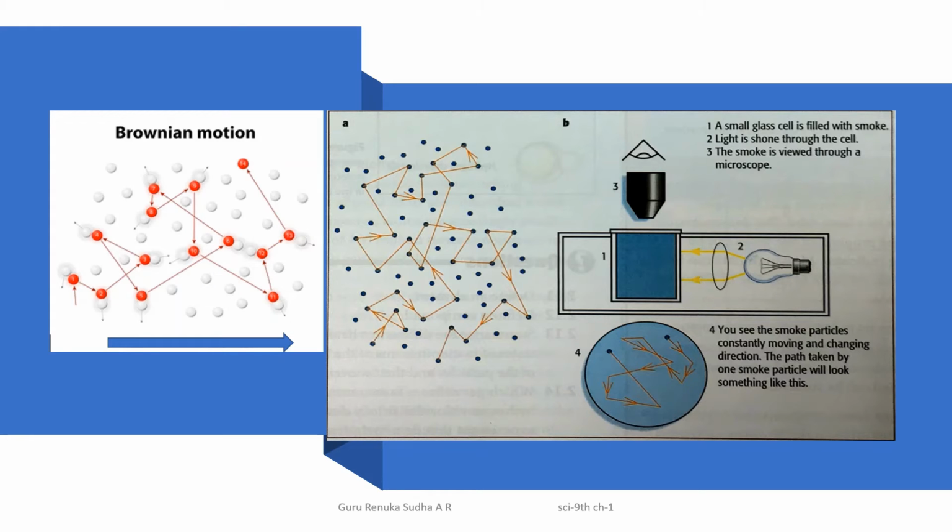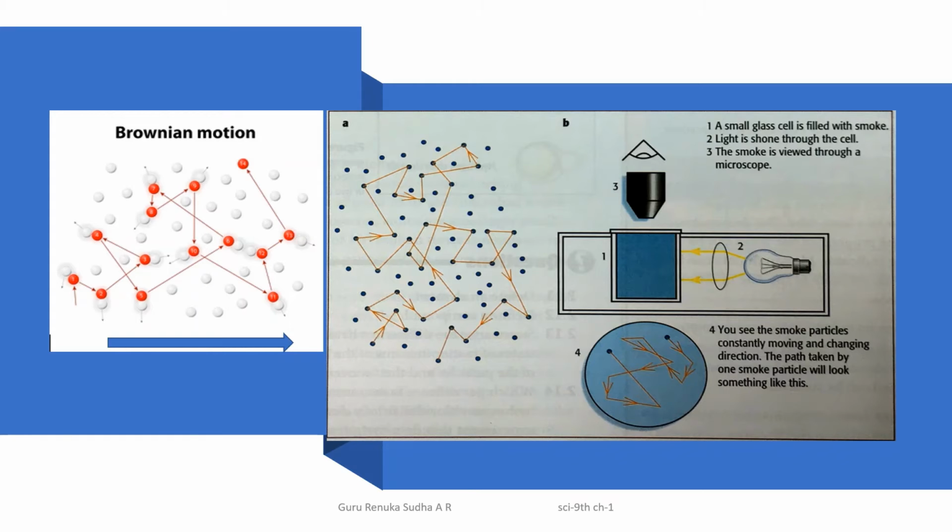When you consider Brownian motion, when you fill some gas in a glass cell, allow light to pass through it, and observe through a microscope, you can see that the smoke particles are constantly moving and changing direction.